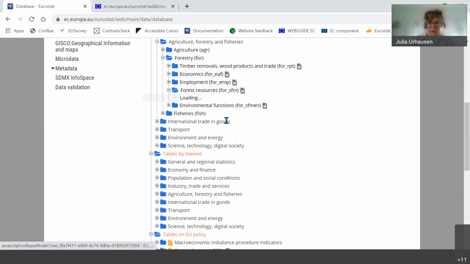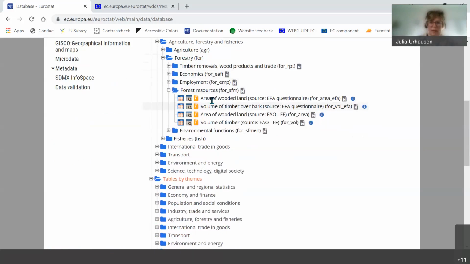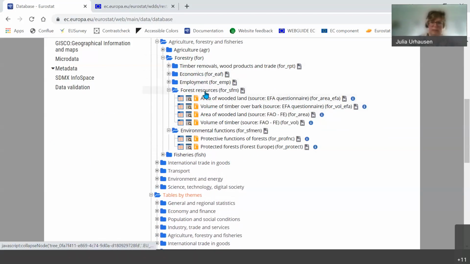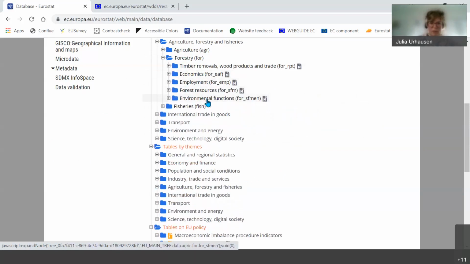We have forest resources, so meaning, as you see here, the area of wooded land, the volume of timber, and environmental functions. It's not hundreds of data sets, but there's plenty of information on forests here. So I hope I've answered this question.